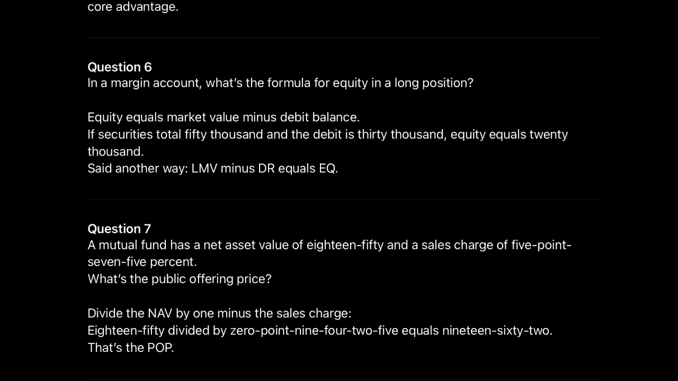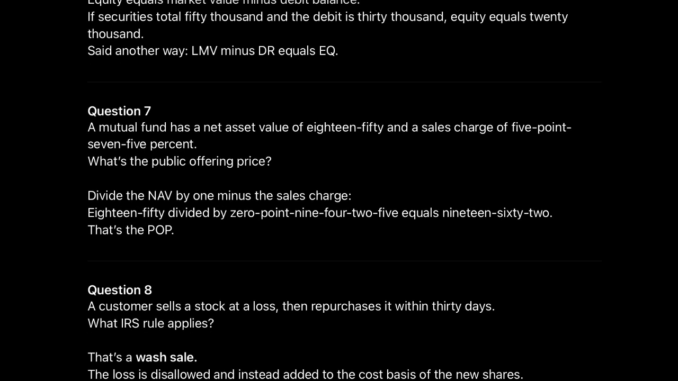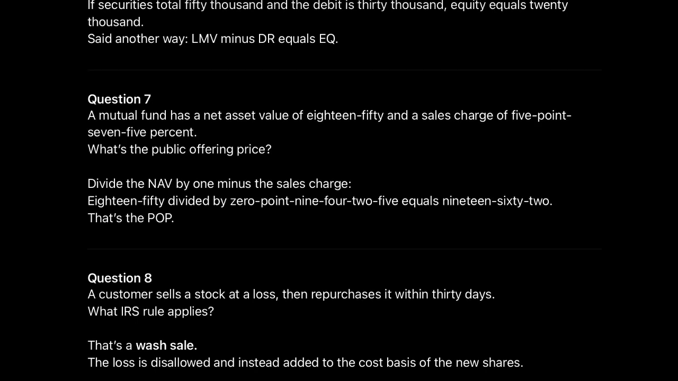Question 7. A mutual fund has a net asset value of $18.50 and a sales charge of 5.75%. What's the public offering price? Divide the NAV by 1 minus the sales charge. $18.50 divided by 0.9425 equals $19.62. That's the POP.